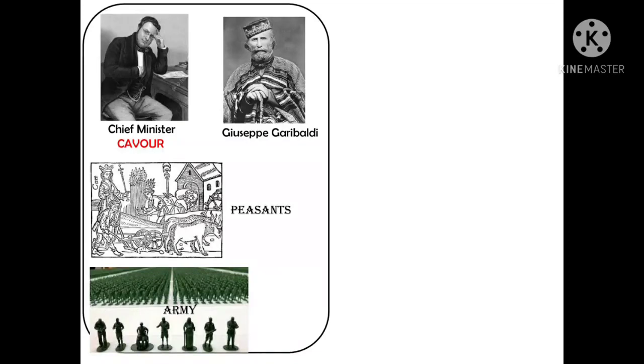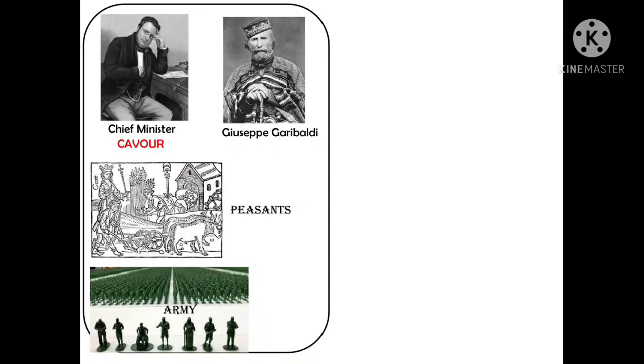Okay, calm down, students. Chief Minister Cavour was neither a revolutionary nor a democrat. He led the movement. Now, under him, Sardinia Piedmont. You remember this Sardinia Piedmont? Italy was divided into 7 states and one state is ruled by Sardinia Piedmont. Yes. Now this person succeeded in defeating the Austrian forces in 1859 under CM Cavour.